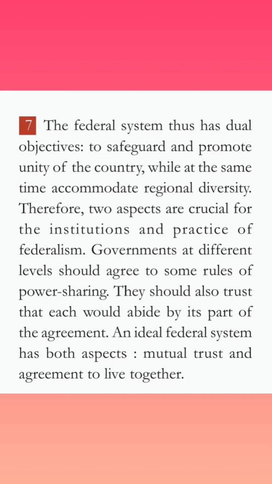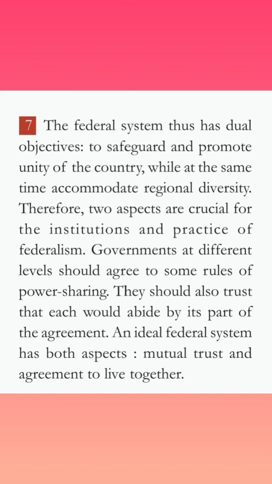Now, there are two aspects which are very crucial for the institutions and also for the practice of federalism: the governments at different levels should agree to some rules of power sharing. There should be an understanding between the different levels of the government, and they should also trust each other and abide by their part of the agreement.